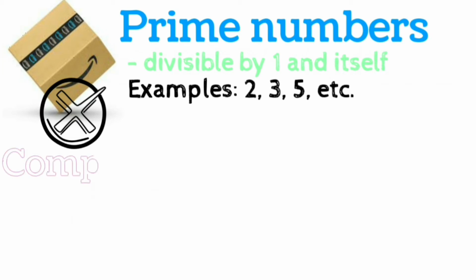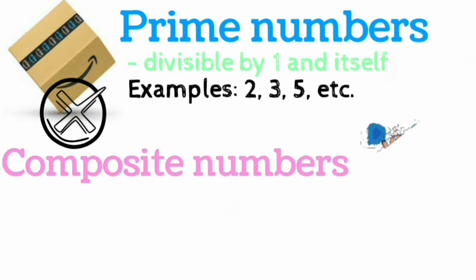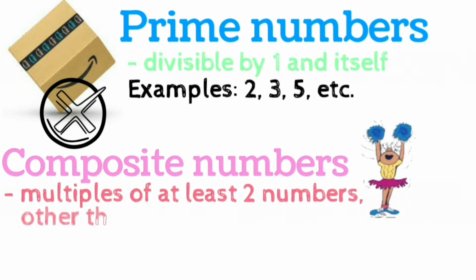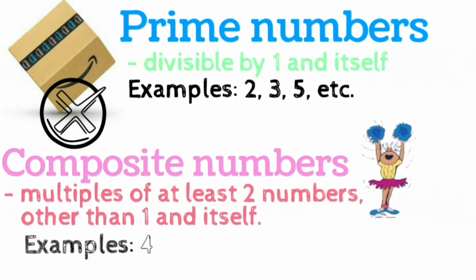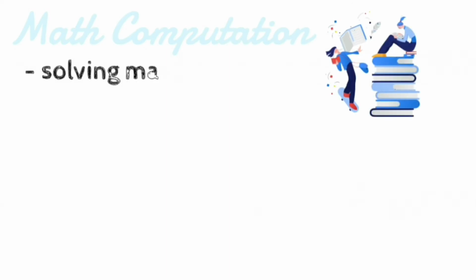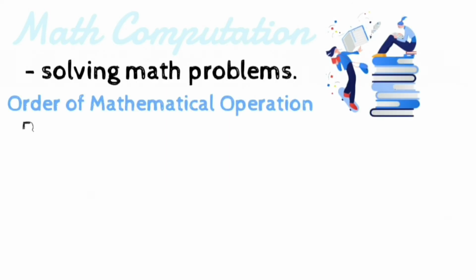Last but not least, composite numbers. These are numbers that are multiples of at least two numbers other than 1 and itself. For example, 4, 6, 8, and so on. Easy peasy, right guys? Let's move to math computation, to solving problems using BODMAS or PEMDAS.